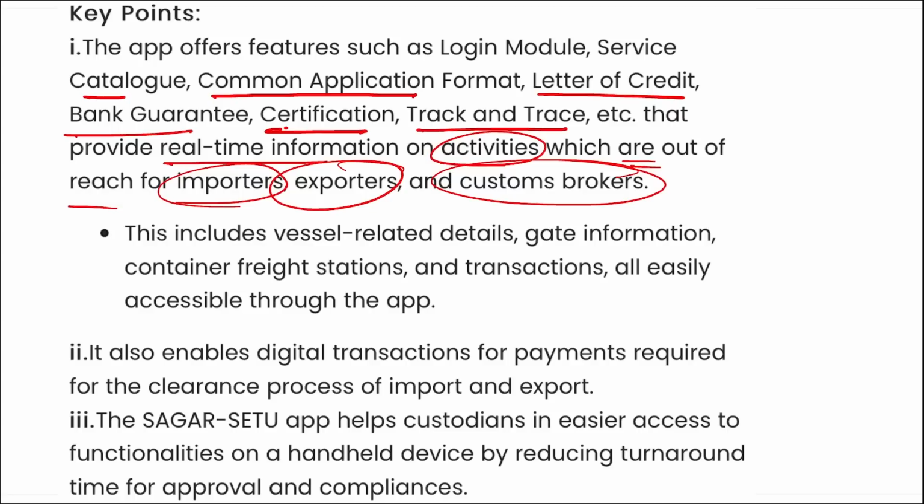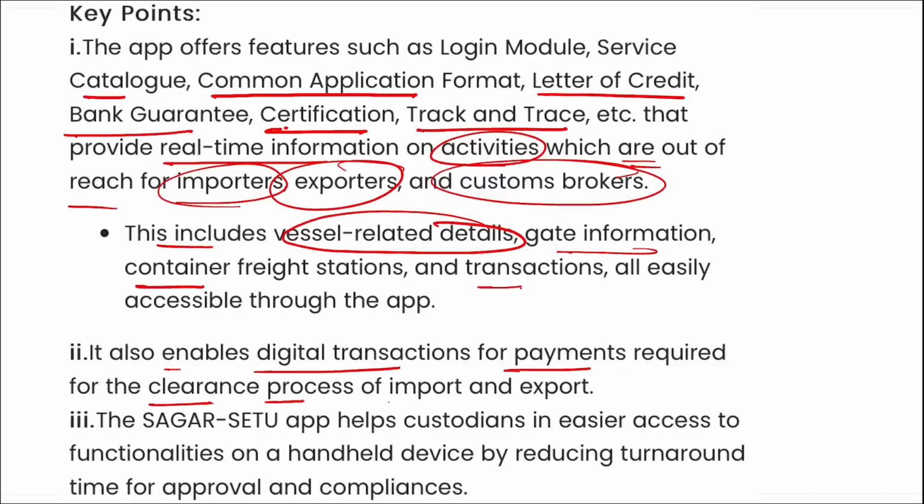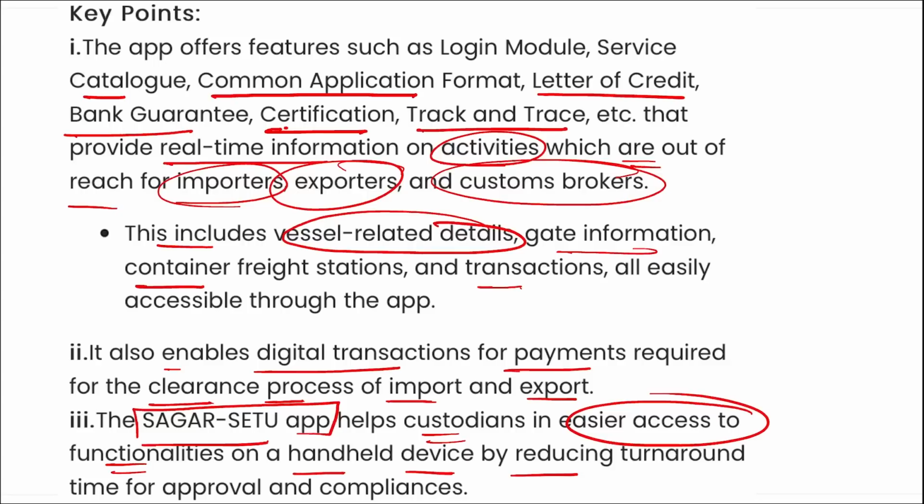So the name of the application here is Sagar Setu. It will include all the vessel related details, gate information, container freight, and transactions, which can all be easily done through this application. Apart from this, it will enable digital transactions for payments required for the clearance process of import and export. This Sagar Setu application will help the custodians get easier access to functionalities on a handheld device by reducing turnaround time for approval and compliance.